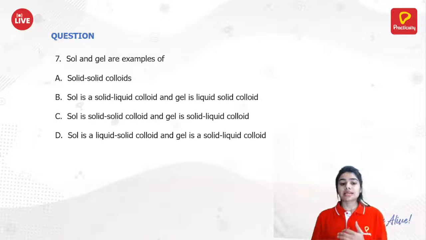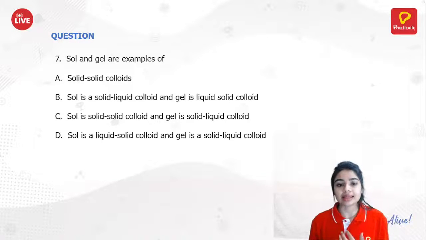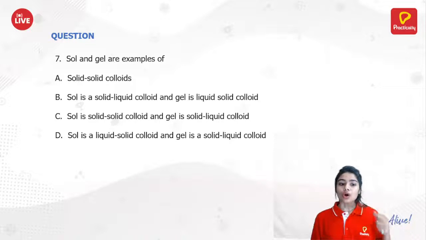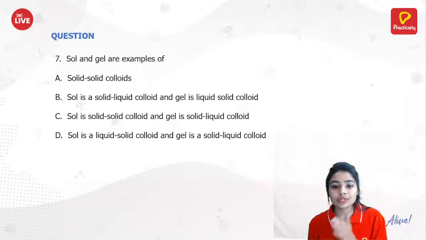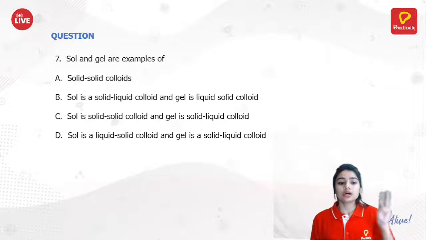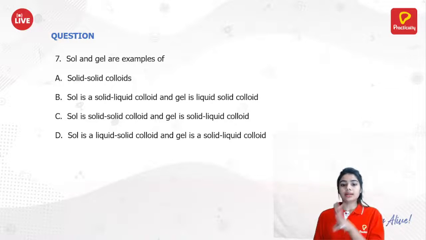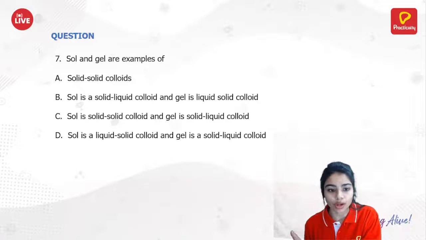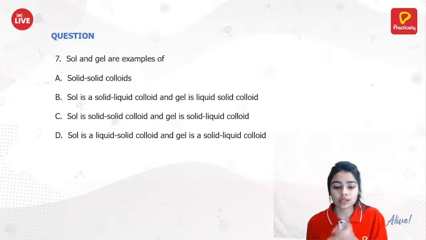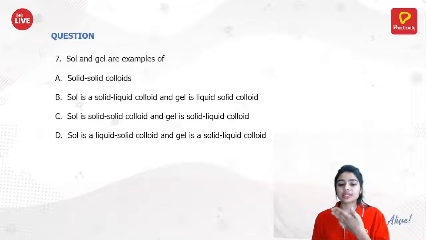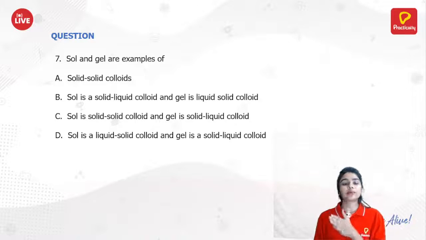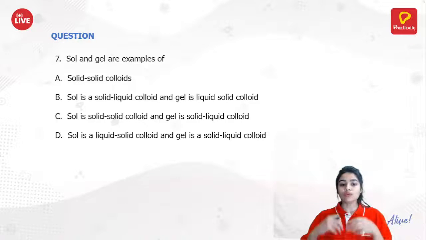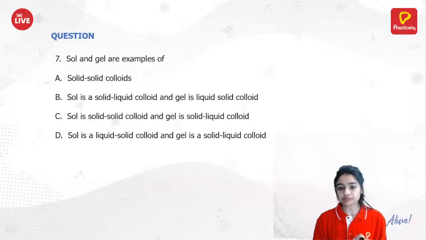So, next question. Sol and gel are examples of: first, solid-solid colloids; second, sol is a solid-liquid colloid and gel is a liquid-solid colloid; third, sol is a solid-solid colloid and gel is a solid-liquid colloid; fourth, sol is a liquid-solid colloid and gel is a solid-liquid colloid. What do you think? Sol and gel are examples of which types of colloid?